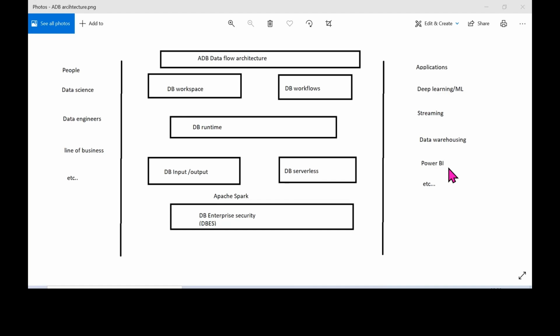As a data engineer, you don't have to worry about Power BI reporting, because there will be a dedicated team who will be creating the reports, visualizing the data, and generating the reports.